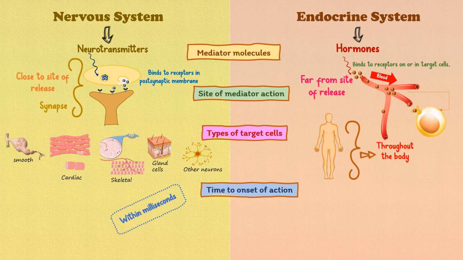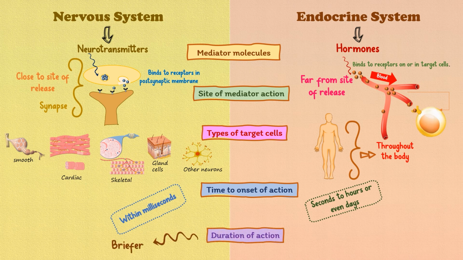While in case of endocrine system, time to onset of action is usually slower, seconds to hours or sometime even days. Duration of action is generally briefer, as it is in milliseconds in nervous system, that means provide short-term control. But for endocrine system, duration of action is generally longer, seconds to days, which means it provide long-term control, because of providing generally slower and more sustained signals. I hope now it become easier for you to understand difference on basis of these 5 characteristics.